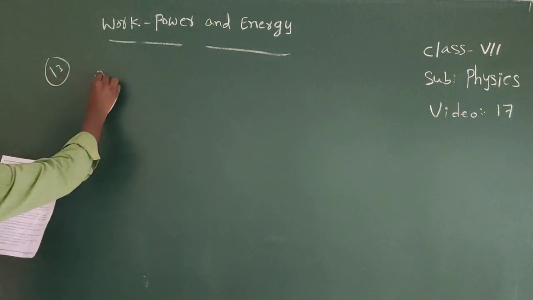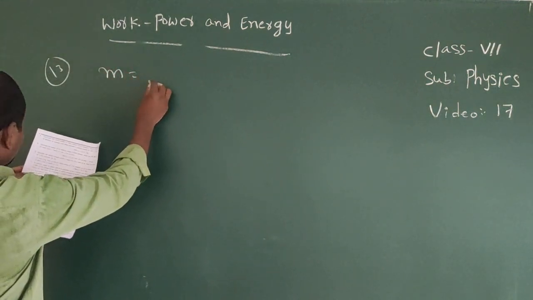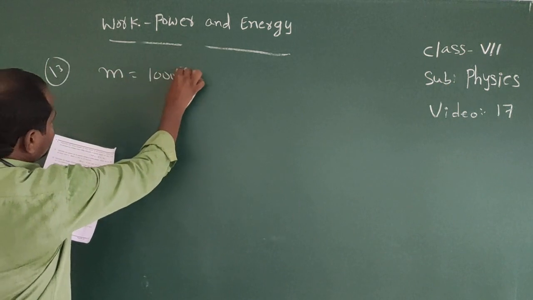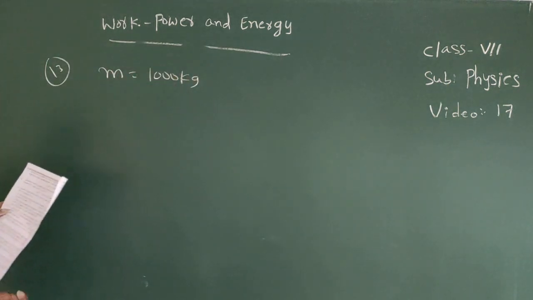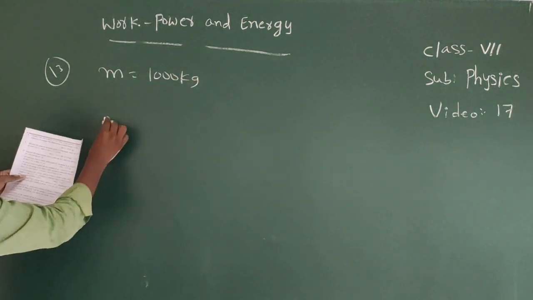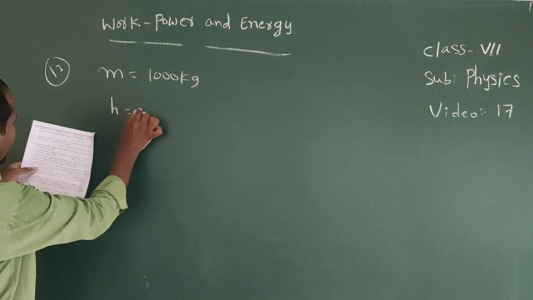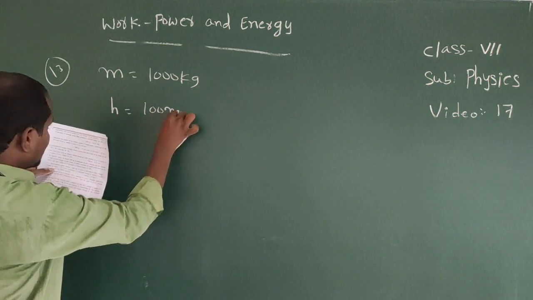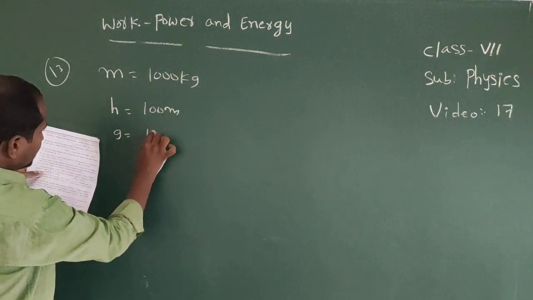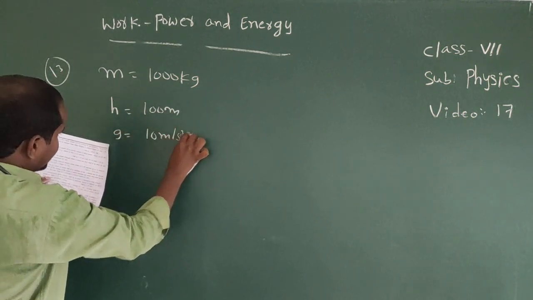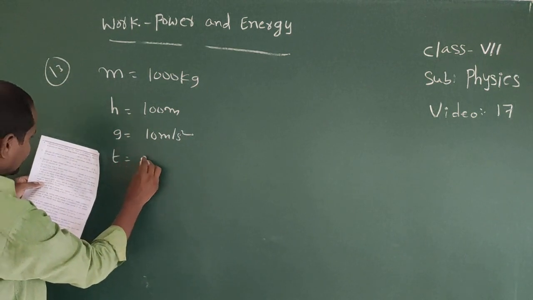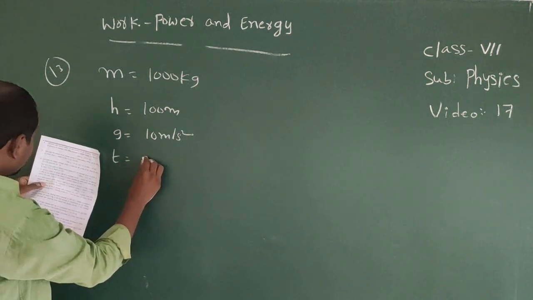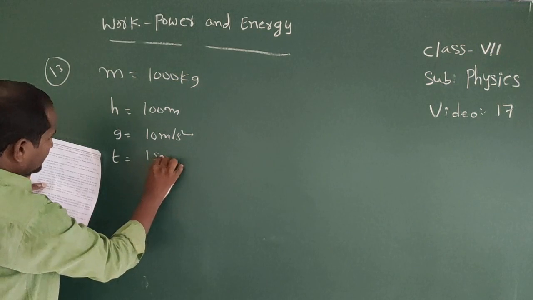Mass is given, that is equal to 1000 kg. Height is given, height equals 100 meters, g equals 10 meter per second square, and t is given, that is equal to 1 second.